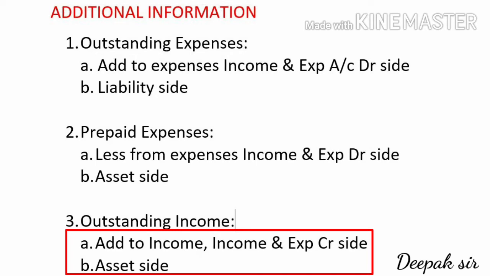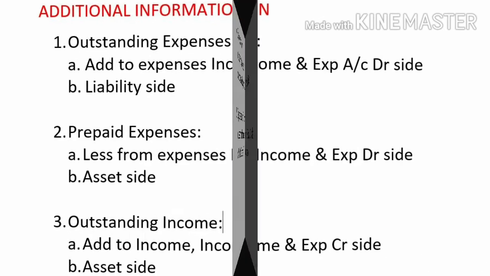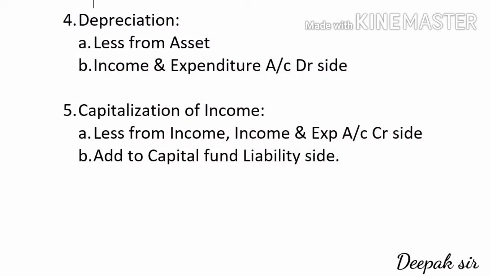So whether it is an outstanding expenses or outstanding income, for both this adjustment we have to always add the adjustment, because in outstanding expenses amount is payable, expenses are going to increase. In outstanding income, our income are going to increase. So the first effect of outstanding income will come in income and expenditure account on the credit side. We have to add to the concerned income, and since this amount is receivable, the second effect will come on the asset side.